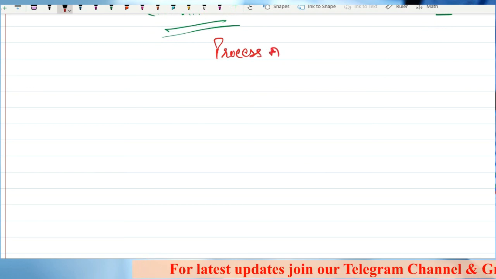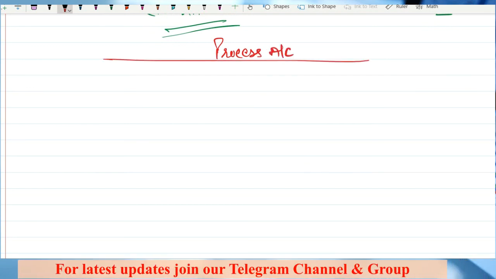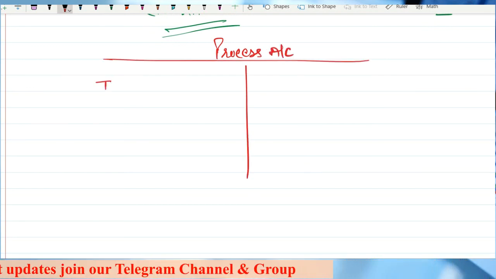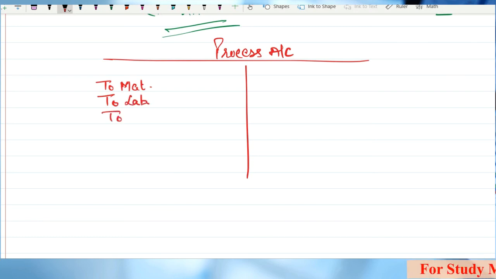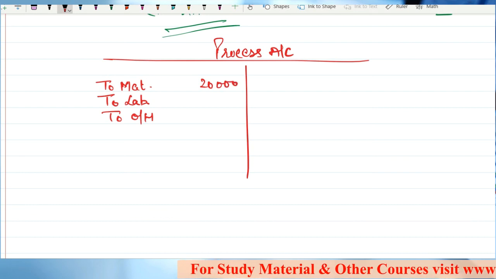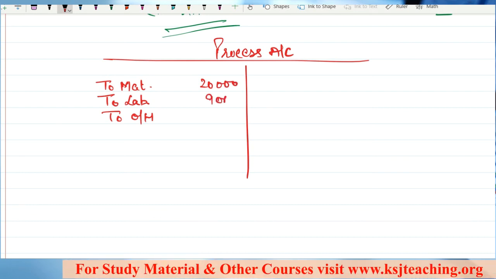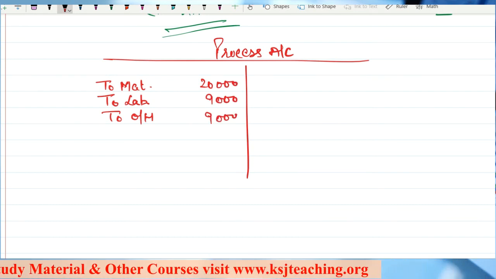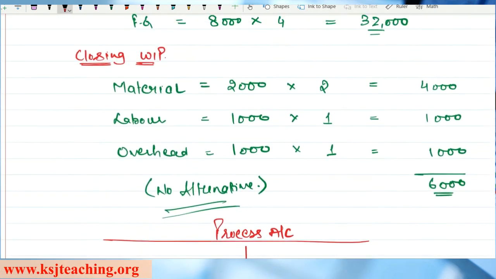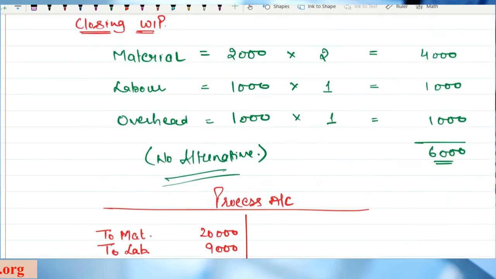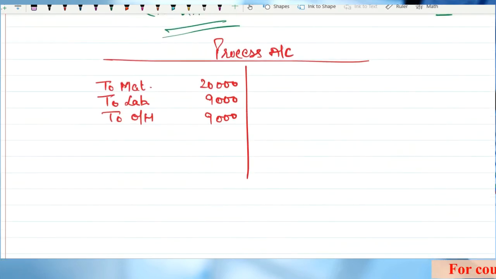Sir, very simple. On this side you will take all the cost, that is, to material cost, right? Here you will write to labor cost, right? And here you will write to overhead cost, say 20,000, right? Then you have 9,000 and 9,000, isn't it? You will write it like that, right? So total is 38,000.